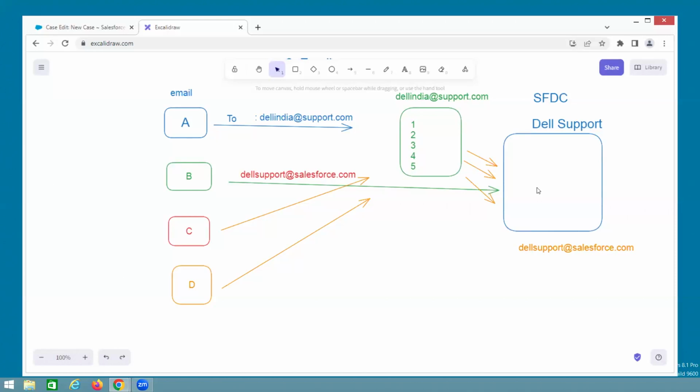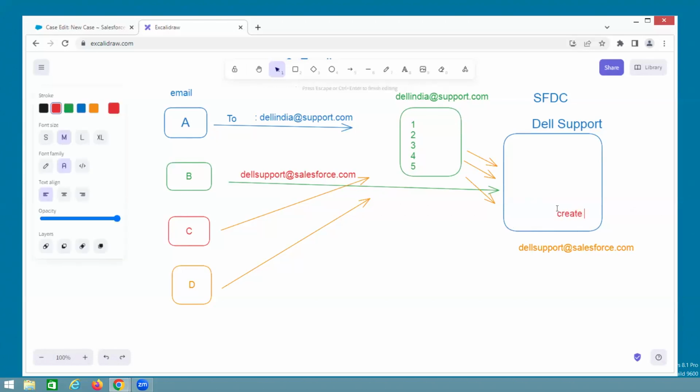So in that case, what should I do? Hey, here the runtime engine is there, right? I will inform the Salesforce runtime engine: hey Salesforce runtime engine, whenever any email is coming, please create the case. Please create the case.